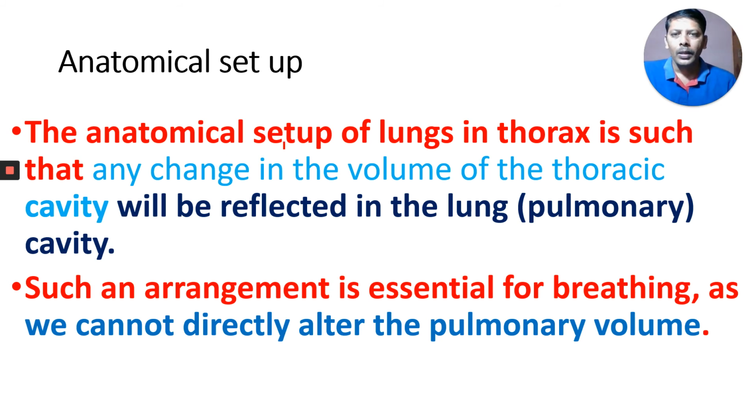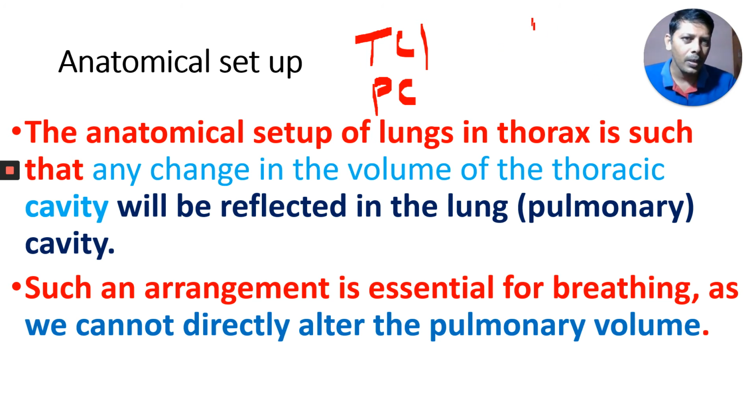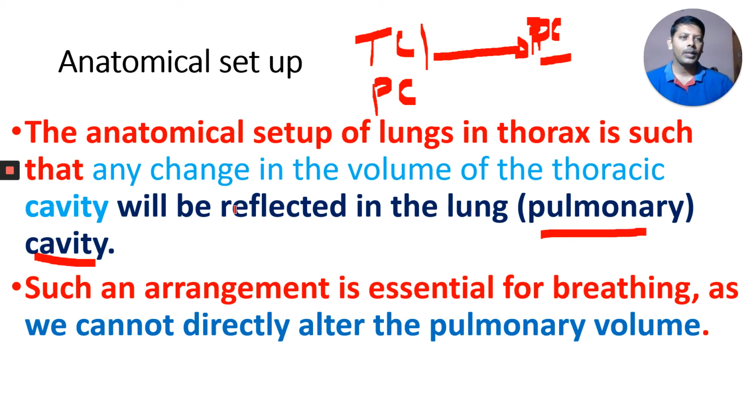The anatomical setup of the lungs in the thorax is such that any change in the volume of the thoracic cavity will be reflected in the lung cavity. I told you about two cavities earlier. One is the thoracic cavity, otherwise called the pleural cavity. The other cavity is the pulmonary cavity. If any change takes place here, that will be reflected in the pulmonary cavity. For example, a small example.